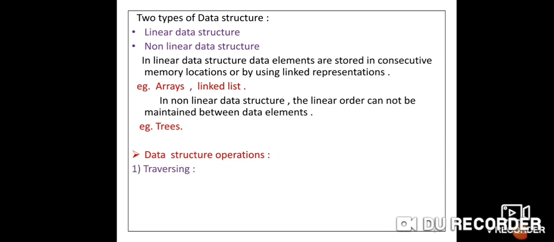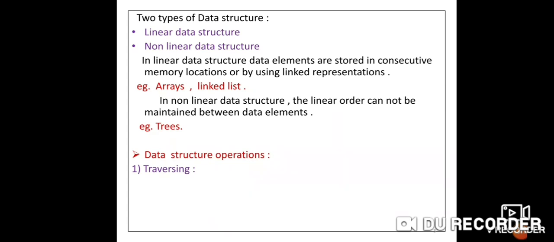What is meant by the 6 data structure operations? First is traversing, second is searching, third is inserting, fourth is deleting, and fifth is sorting. These are the various operations in data structures. See one by one. What is traversing?